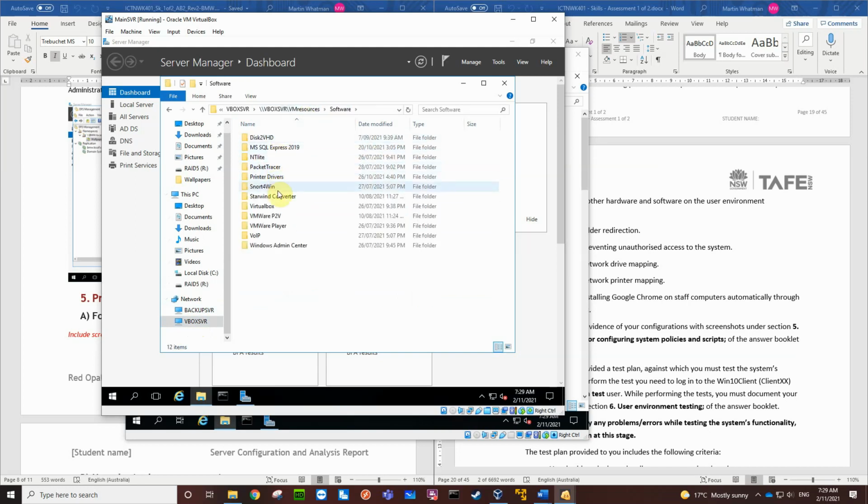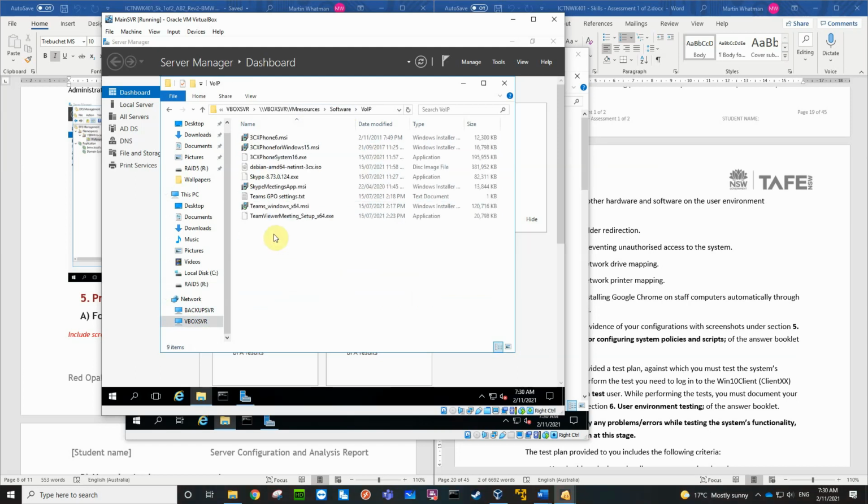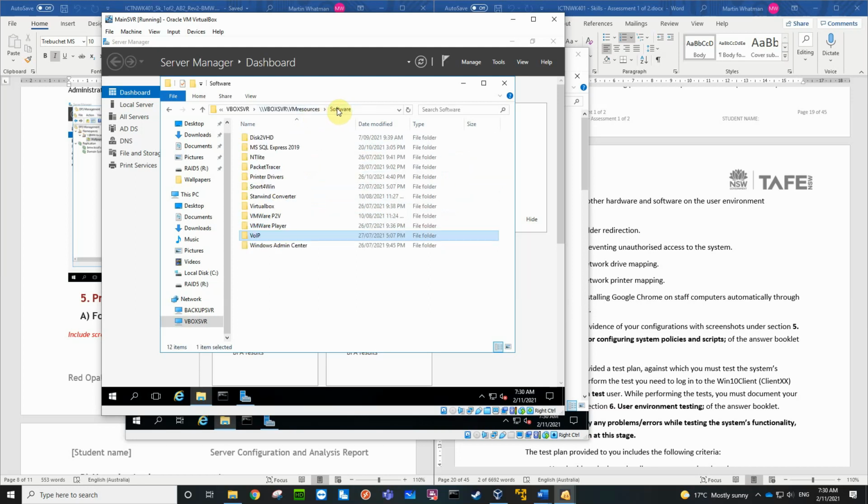Software. Snort, Starwind, VirtualBox. VoIP software. There's a couple of MSI programs in here that we can use, like a 3CX phone or Microsoft Teams or something like that, or a Skype meeting app. So there's a possibility of putting some of those in.